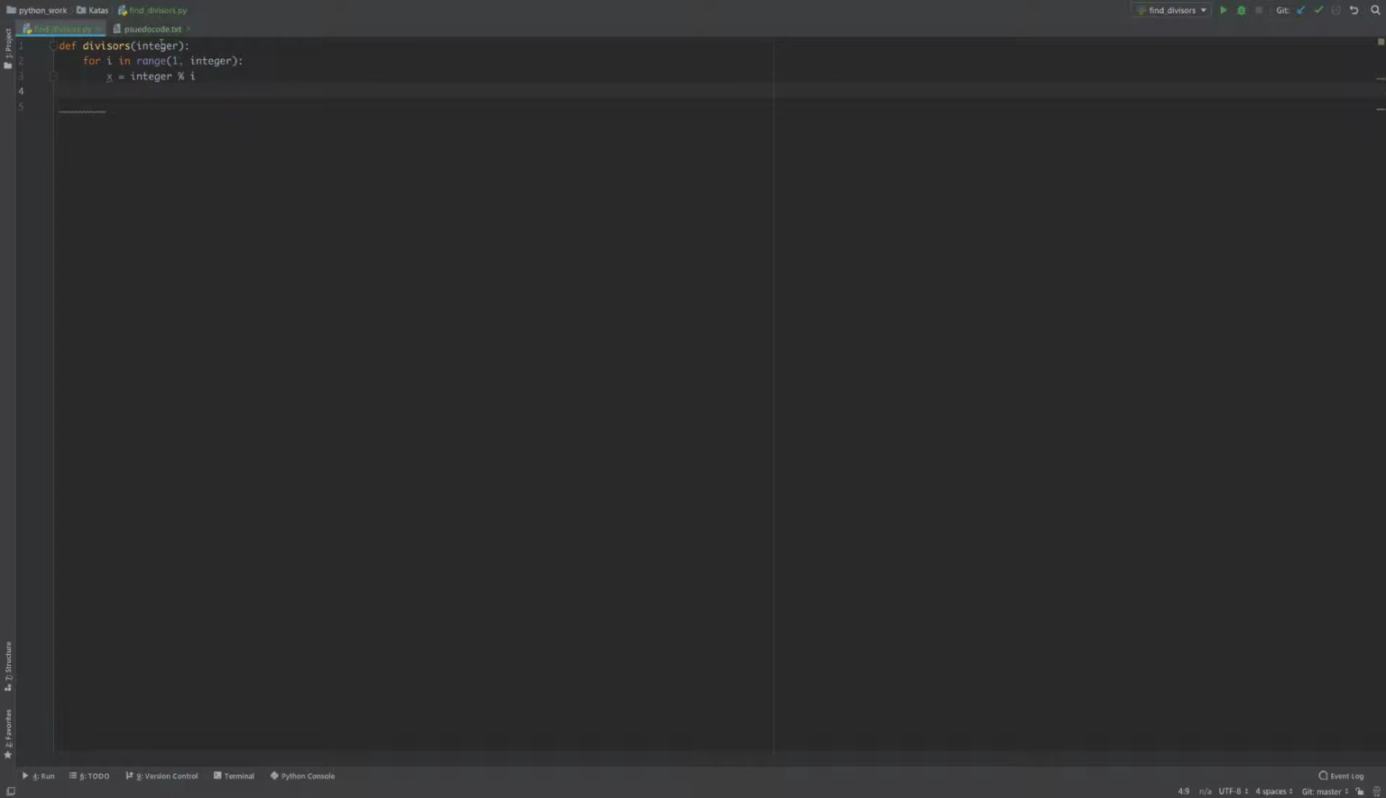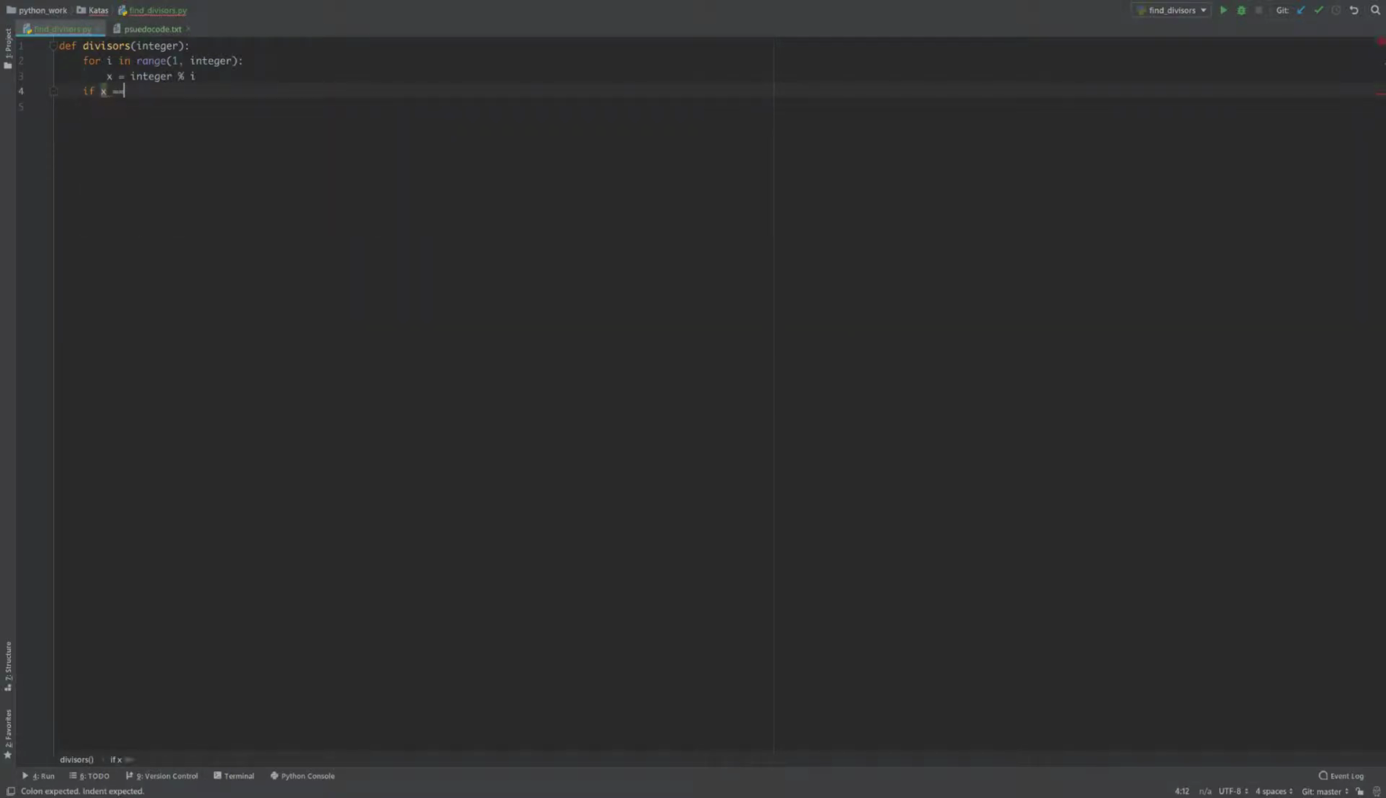So this is saying, if we put in 10 here as the integer, for every i in a range of 1 to 10, take 10 and divide it by each one in that range. So it'll divide 10 by 1, 10 by 2, 10 by 3, 10 by 4, and so on.